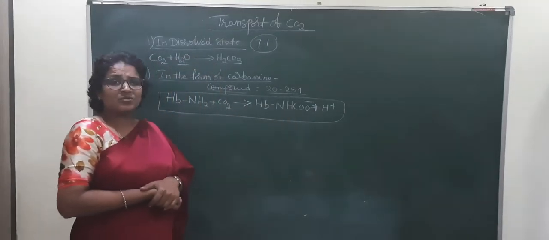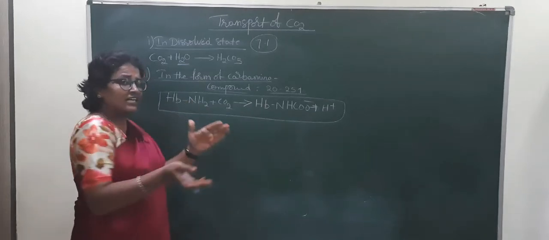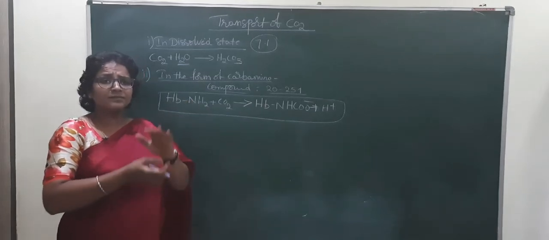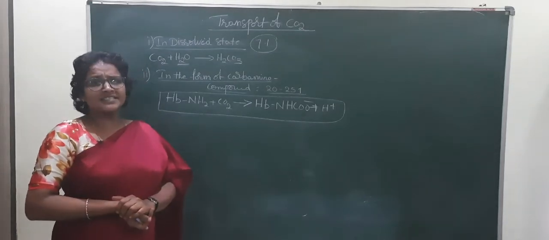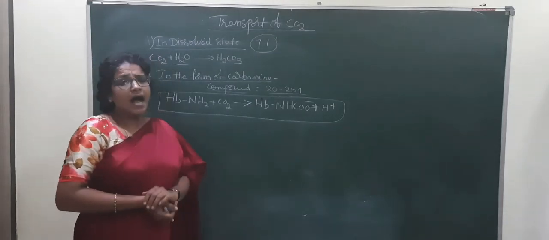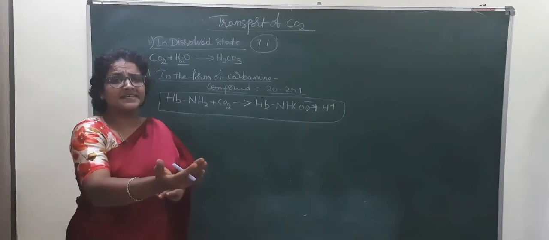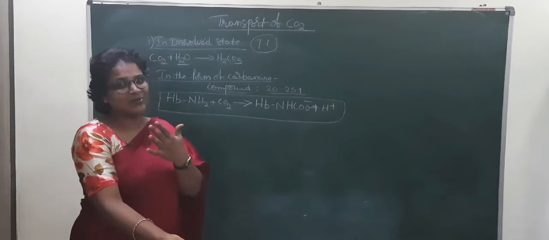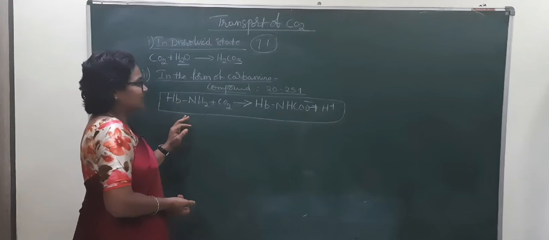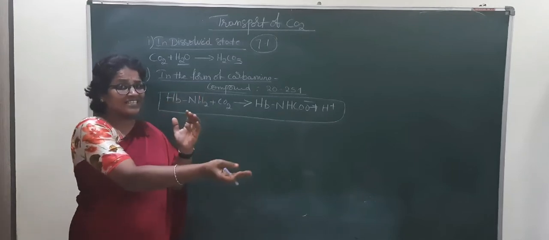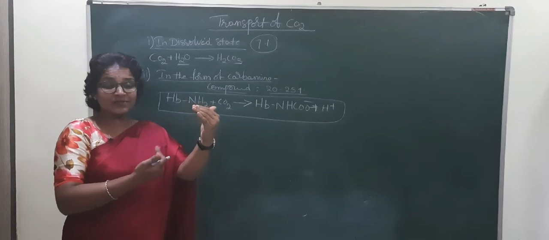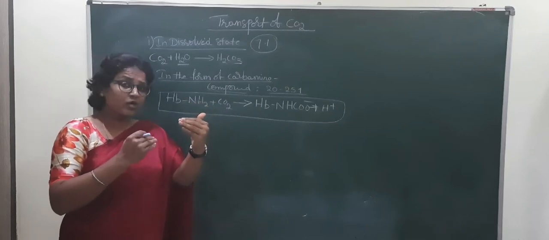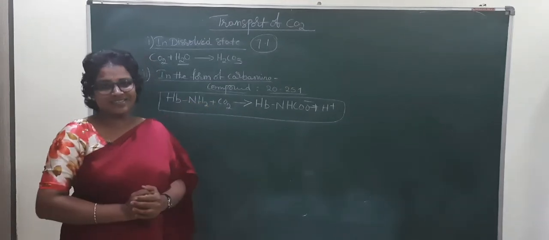When those carbamino compounds come to the alveoli, there is a dissociation of carbon dioxide from the hemoglobin, and the carbon dioxide enters into the alveoli. So there will be carbon dioxide released into the alveoli. The exchange of gases we already discussed. I am not explaining exchange here, just the transport of carbon dioxide.